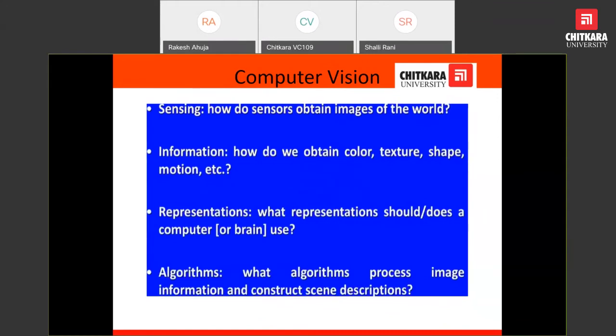Computer vision, some more terms will be used over here. Sensing information: a lot of information is being captured in an image. For example, what color is this? What is the color of the object? Texture, shape. What shape is the object? Whether the object is movable or in a steady condition. Next, after analyzing all these objects, we will be representing them. And definitely we need a model or algorithm that can describe this.